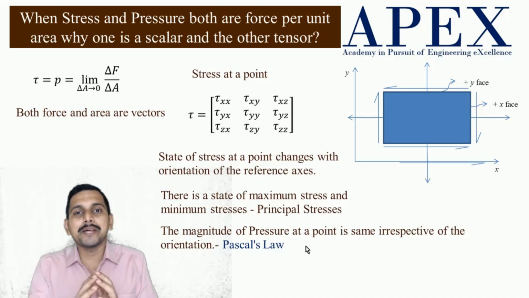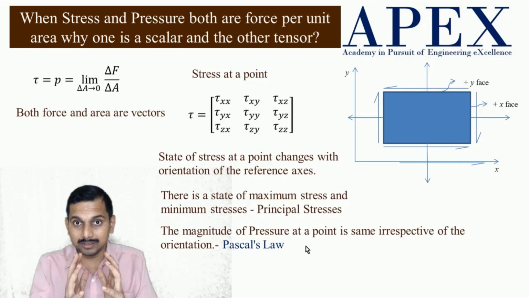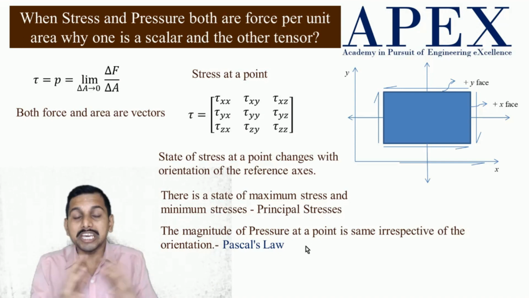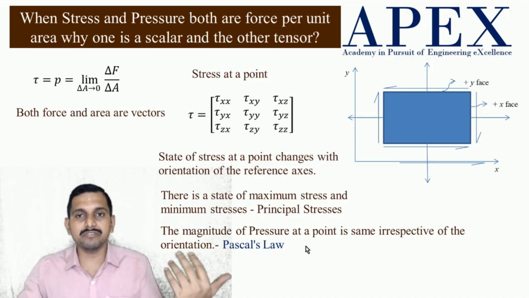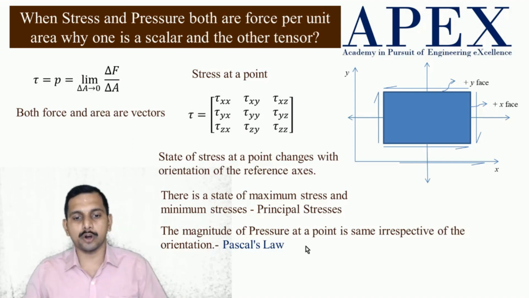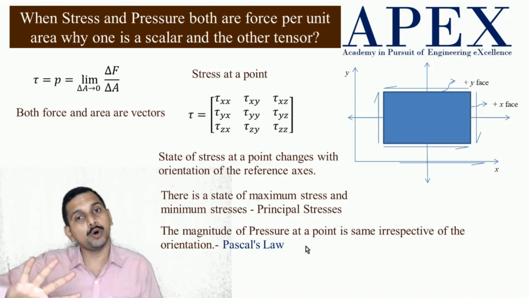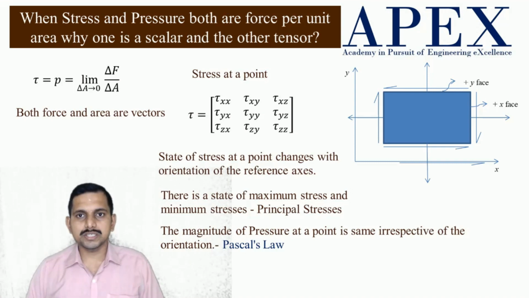That means the pressure is distributed equally in all directions. That is another way of saying Pascal's law, that pressure is distributed equally in all directions, or magnitude of pressure at a point is irrespective of the orientation. Okay. Now let us see the proof of Pascal's law.